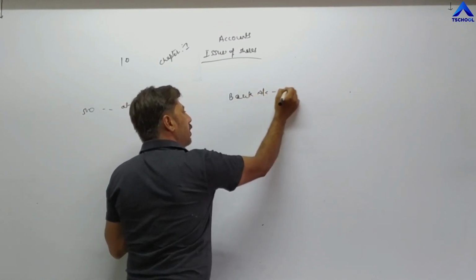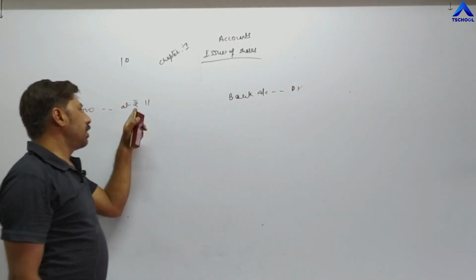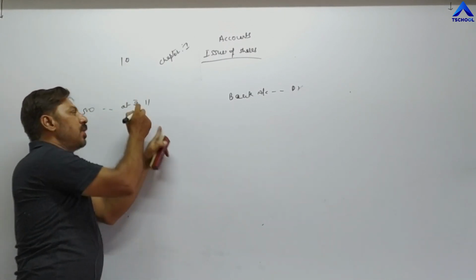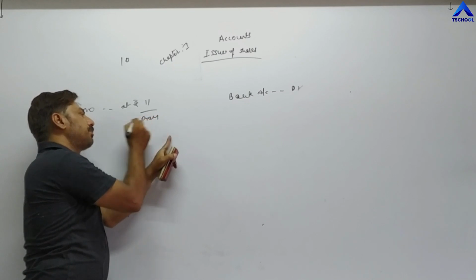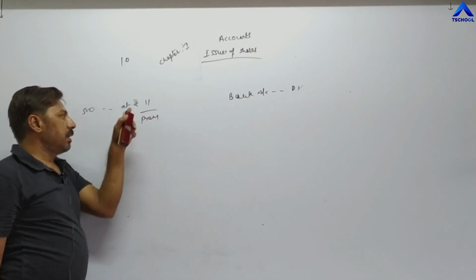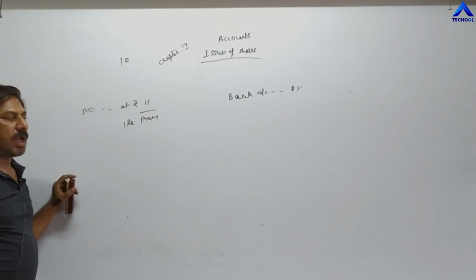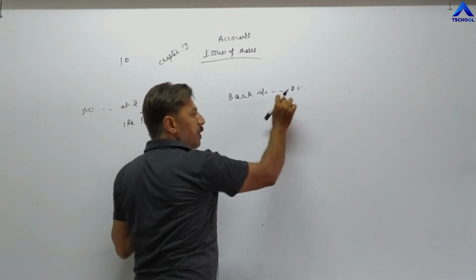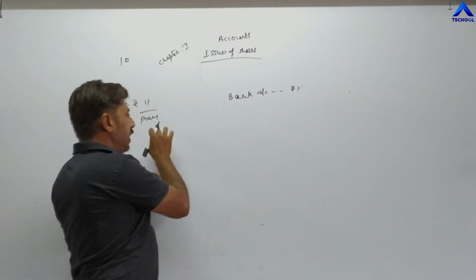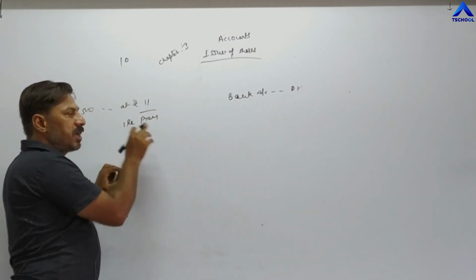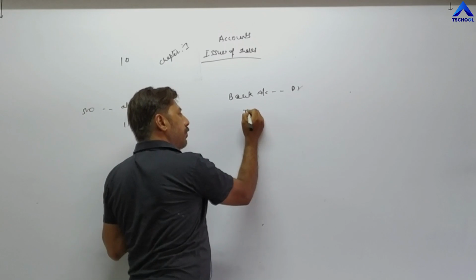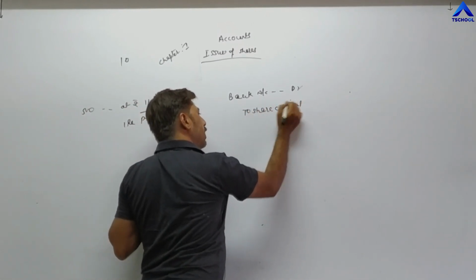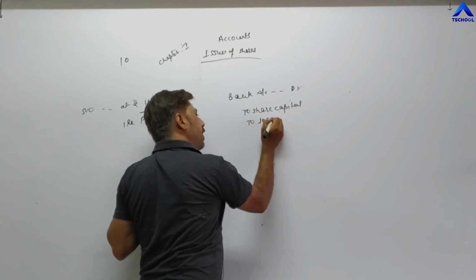Bank account debit. Now shares are reissued at rupees 11, that is called premium, more than the face value. 1 rupee is the premium. It means in this case the company is not allowing any kind of discount. That's why share forfeited account will not be debited. Instead of that, premium will be credited. Bank account debit to share capital and to security premium.